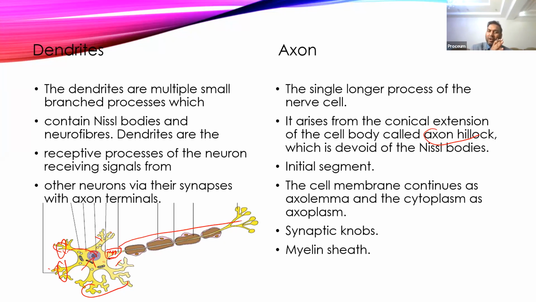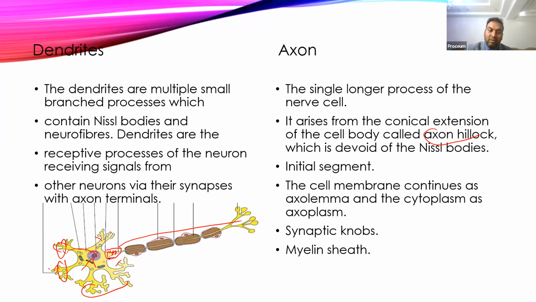So an action potential never occurs in dendrites, it never occurs in the soma, it always occurs at the axon hillock. Okay, so this is why the axon hillock is the site where the initiation of the action potential occurs. It is because of the high number of voltage gated sodium channels. And the cytoplasm present in the axon is usually referred to as axoplasm, and the cell membrane of the axon is referred to as axolemma.